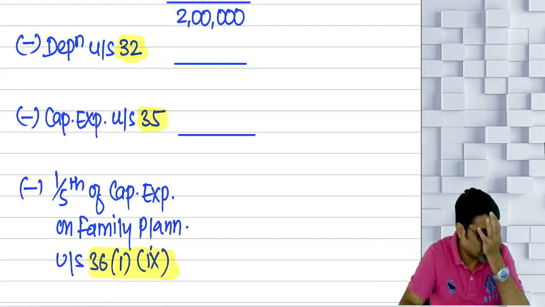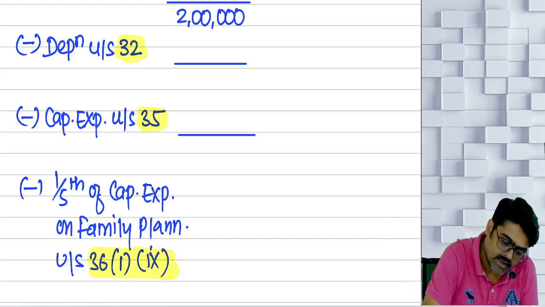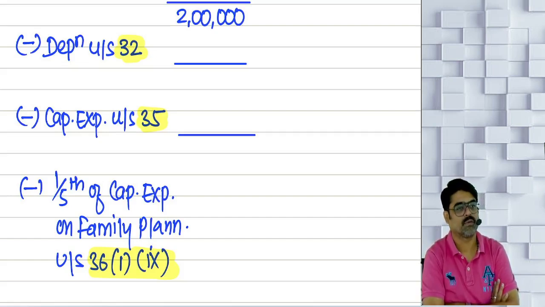Understanding? Now say, wait, guys, pay attention. If my depreciation was 1 lakh, will there be profit remaining? Then from that 1 lakh, what will I reduce? Capital expenditure on scientific research, 1,50,000. Now the profit will remain negative 50,000.